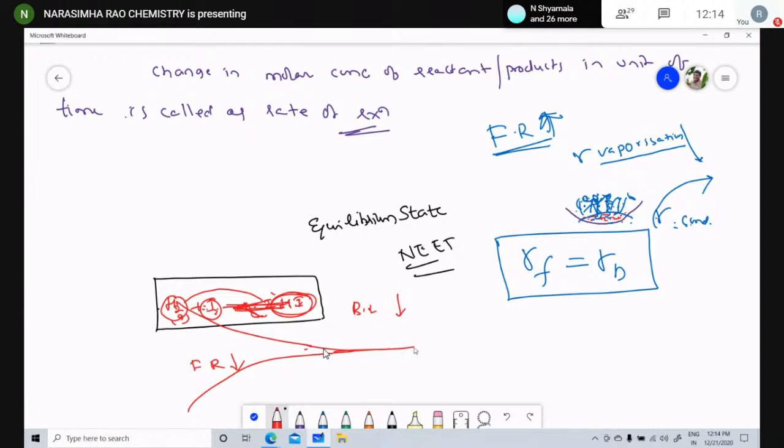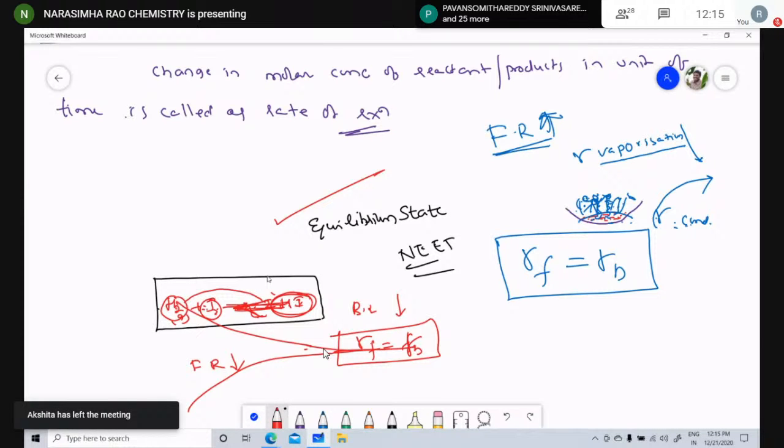At a particular time, the rate of forward reaction equals the rate of backward reaction. Such a state is called the equilibrium state. Children, it's clear now? Yes, sir. Is there any doubt? No doubt, sir. Right, equilibrium state.